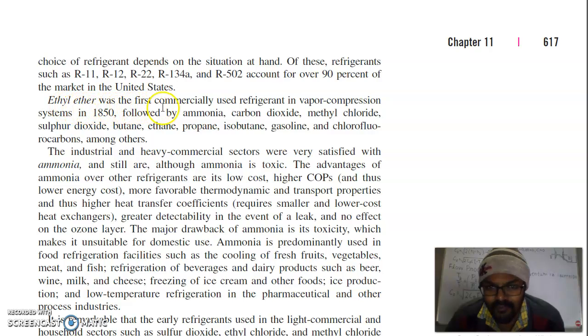Ethyl ether was the first commercially used refrigerant in vapor compression systems in 1850, followed by ammonia, carbon dioxide, methyl chloride, sulfur dioxide, butane, ethane, propane, isobutane, gasoline and chlorofluorocarbons, among others. Chlorofluorocarbons are derivatives of hydrocarbons.